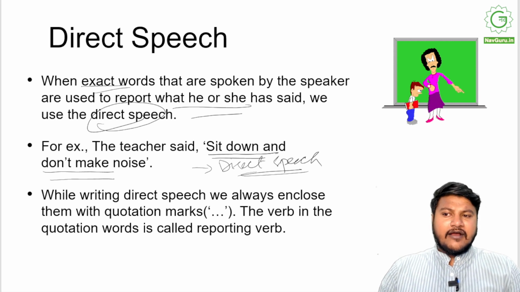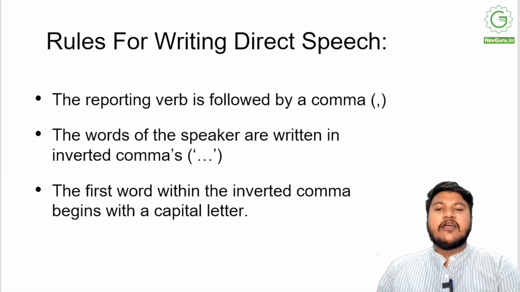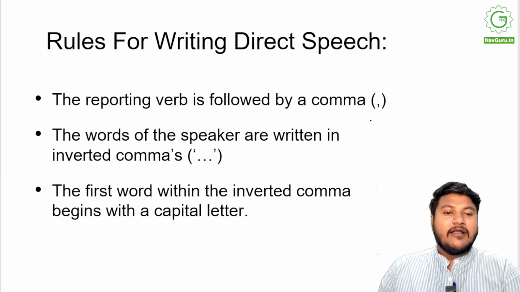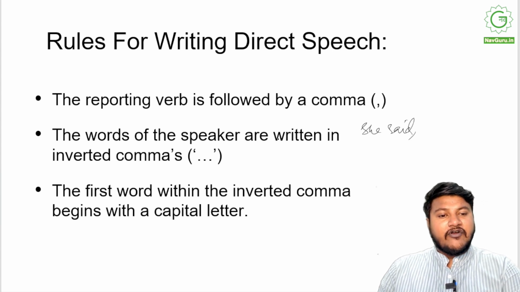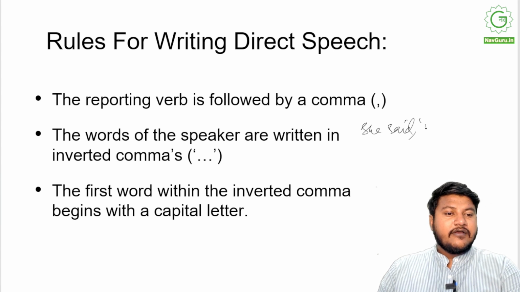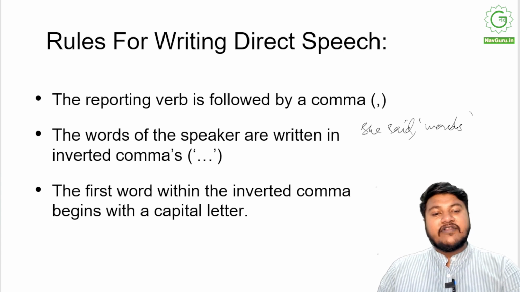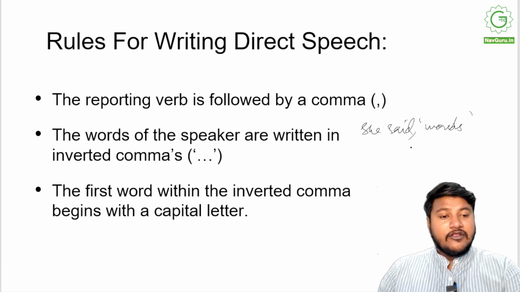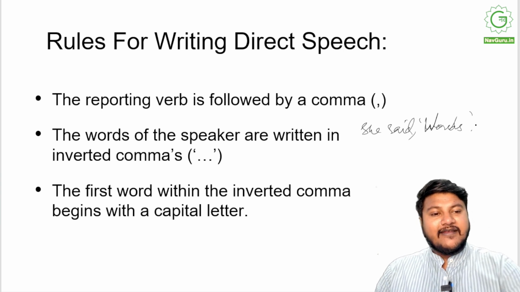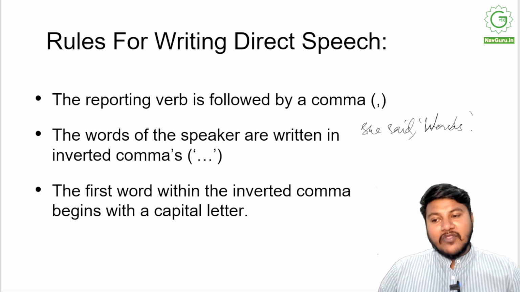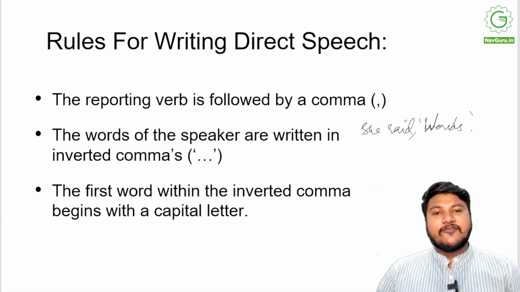There are some rules for writing direct speech. Let's have a look at them. The first is that the reporting verb is followed by a comma. When I said she said, there will always be a comma after said. The words of the speaker are written in inverted commas. This is where the words of the speaker come in, right? And the first word within the inverted commas begins with a capital letter. So this W that you're looking at becomes capital, right? So you share words. And this is a proper direct speech sentence. As simple as that.